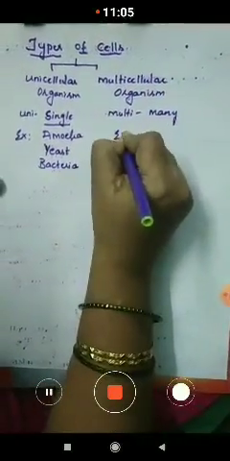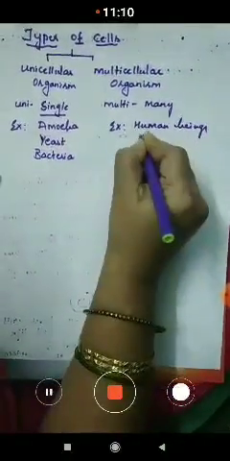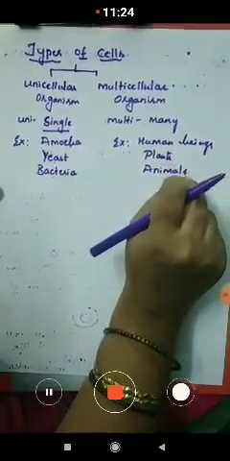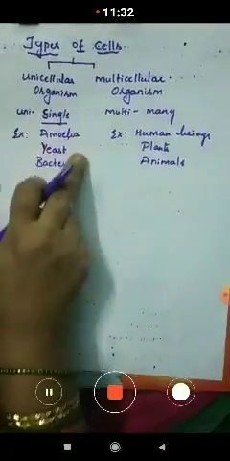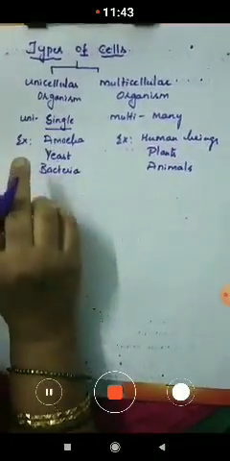Here we can give the examples of human beings, plants and animals. So these are the organisms which have a single cell, and they are called unicellular organisms. These are the organisms which are made up of many cells, so they are called multicellular organisms. And these organisms are microscopic in nature. The amoeba, yeast and bacteria are microscopic in nature, and they cannot be seen through our naked eyes. So they are all understood, children.